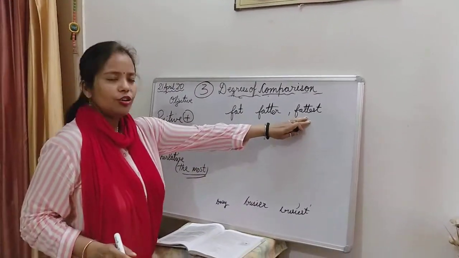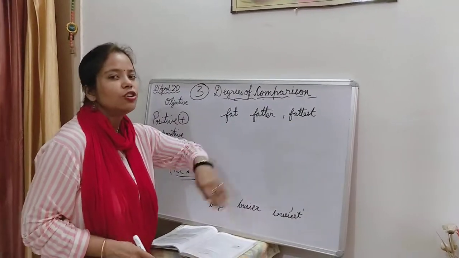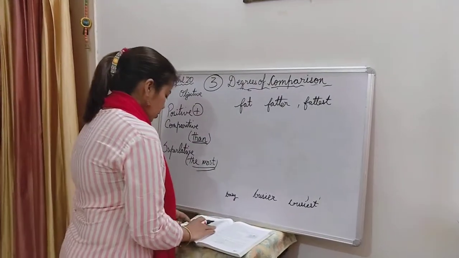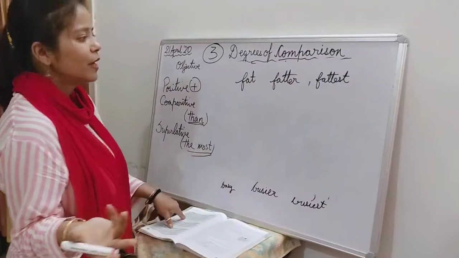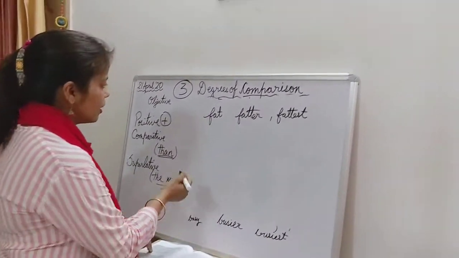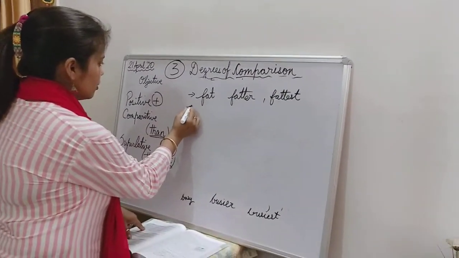Generally, we avoid using fattest. We tend to say that she's very fat. Okay. No need to use that, because your friends might feel very awkward and they might be very disheartened.